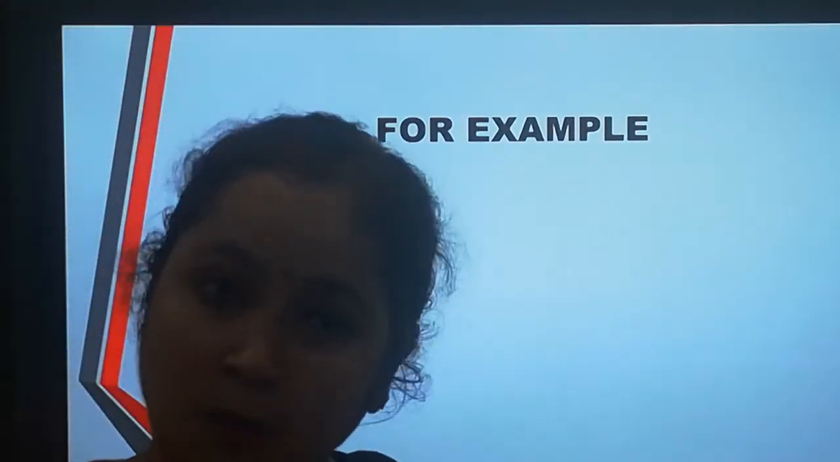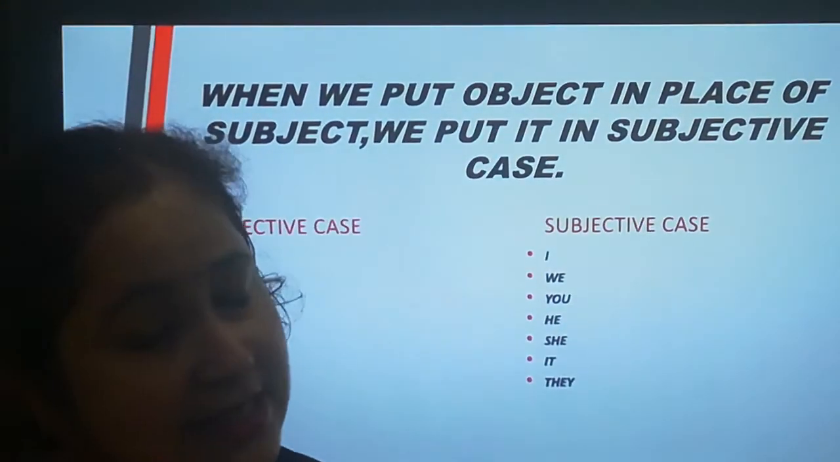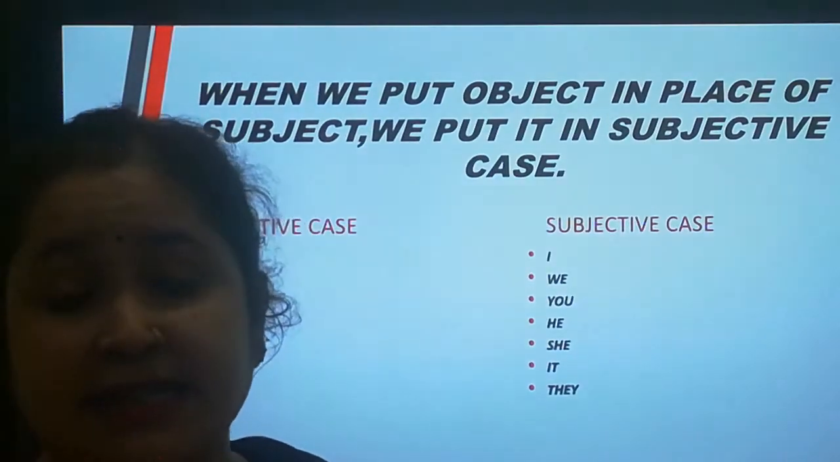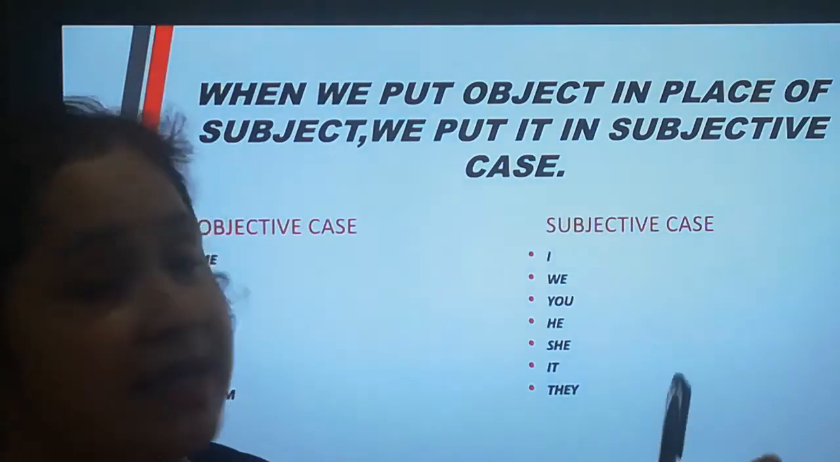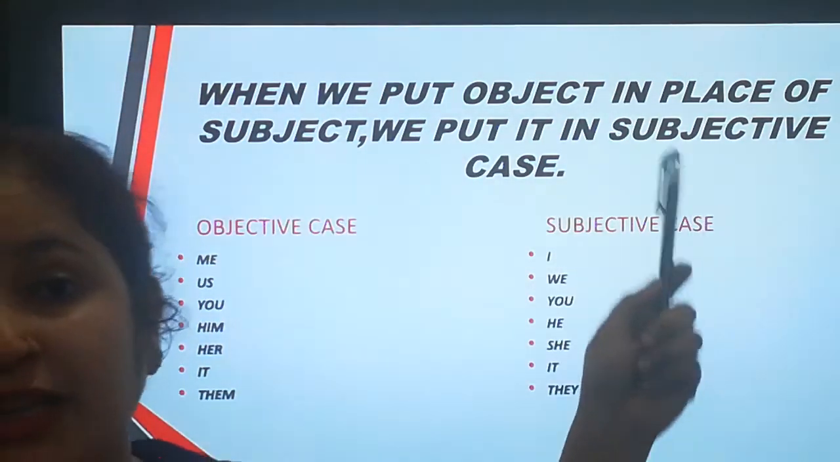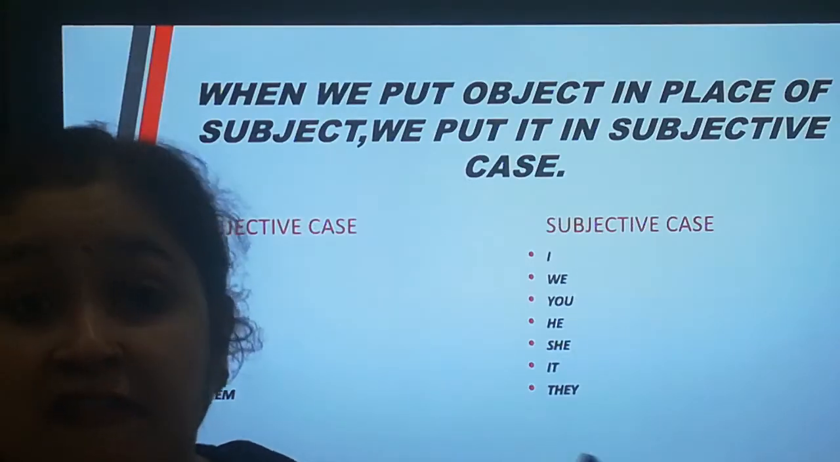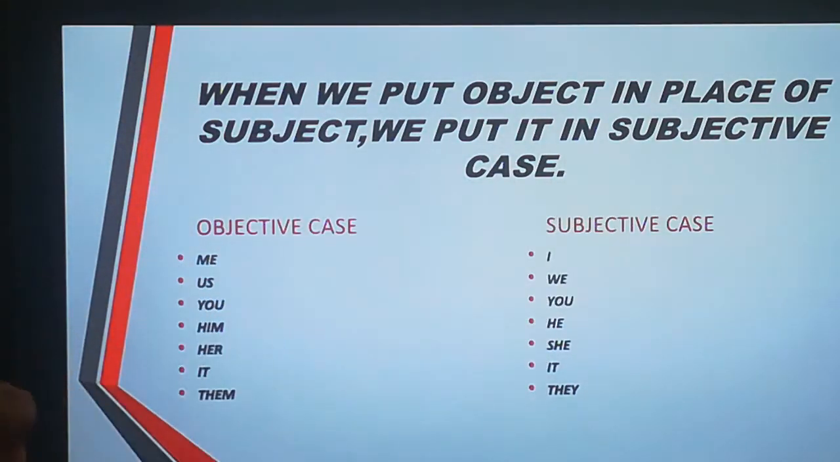So now students, you are able to understand with the help of these examples. In this rule, there is also a rule connected with this. That is, when we put object in place of a subject, we put the subjective form of that object. It is the vice versa of the first rule.